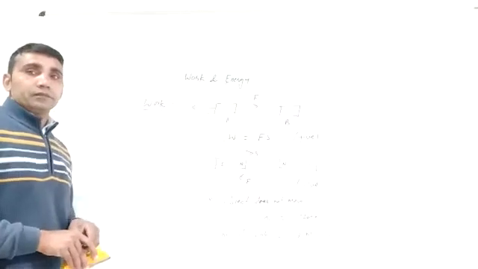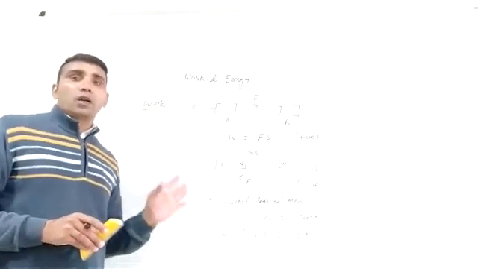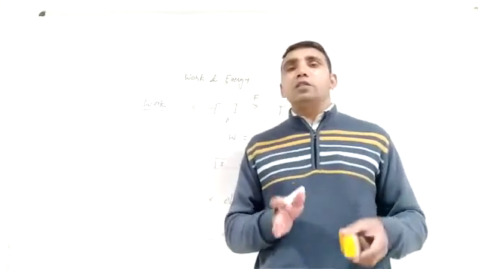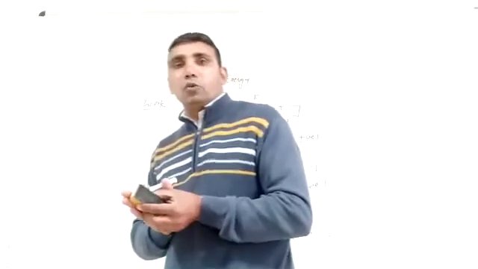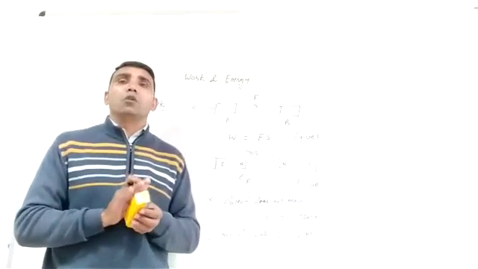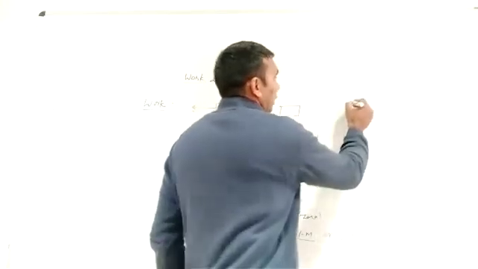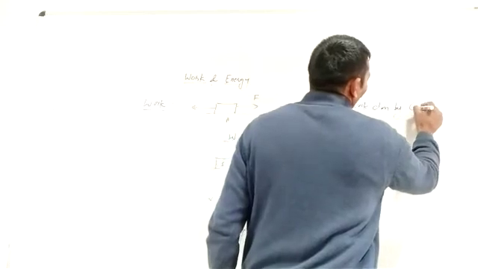Next one is work done by conservative force and work done by non-conservative force. Work done by conservative force means it depends upon initial and final position. Work done by non-conservative force means it depends upon the path followed by the object while going from point A to B.